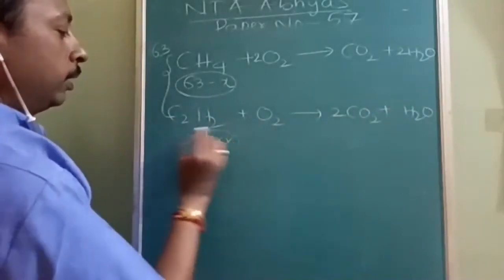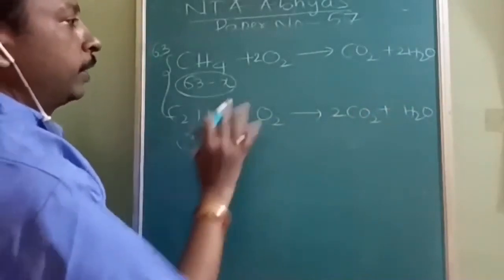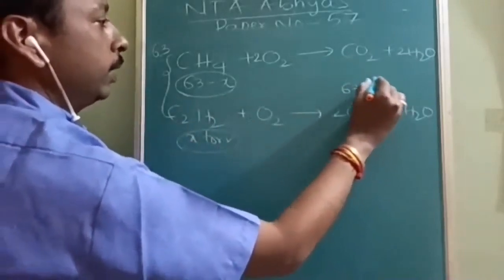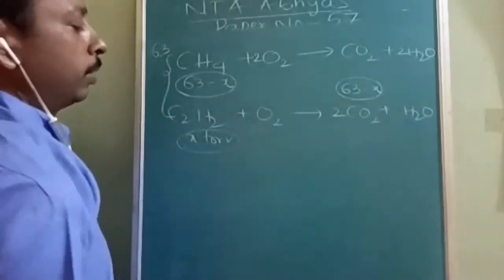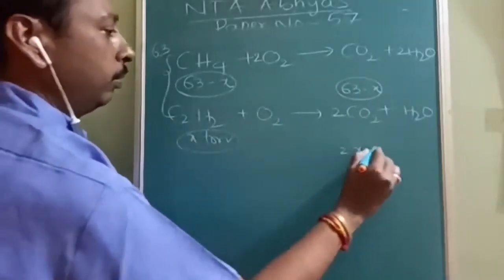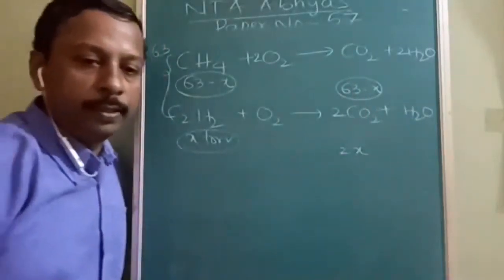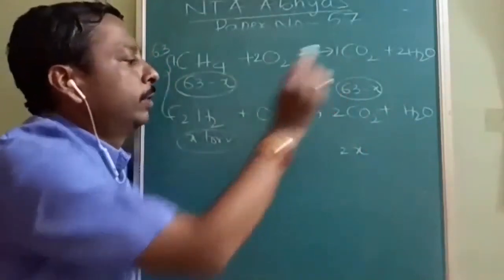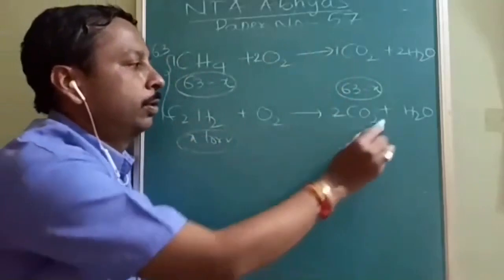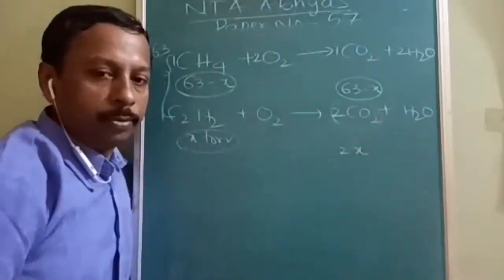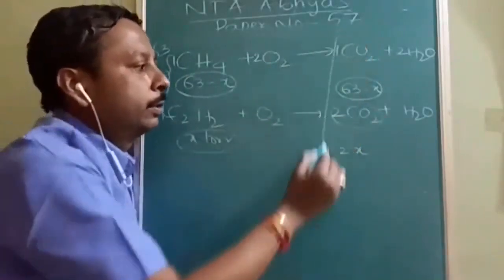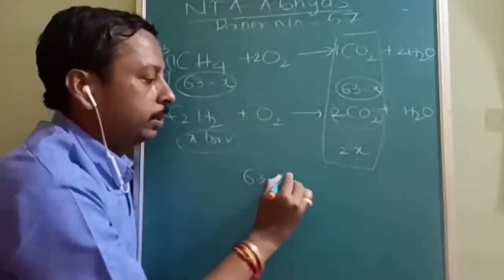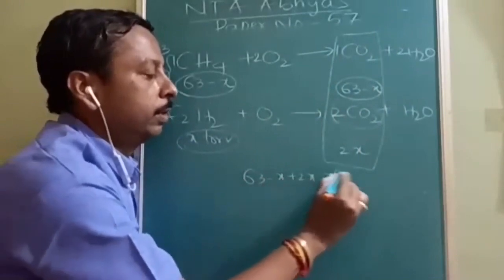So this is before the reaction. After complete reaction, what will this pressure be? 63 minus X only, because only one product is there. And this pressure is going to be 2X. Is it understood? Why? Because 1 mole is giving 1 mole. Here 1 mole is giving how many moles? 2 moles of CO2. But the final pressure of CO2 alone, that is 63 minus X plus 2X, was how much?